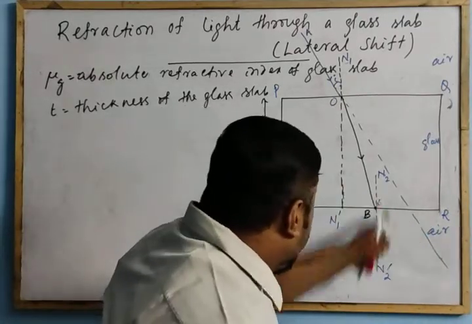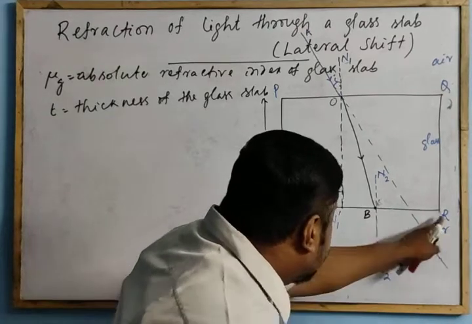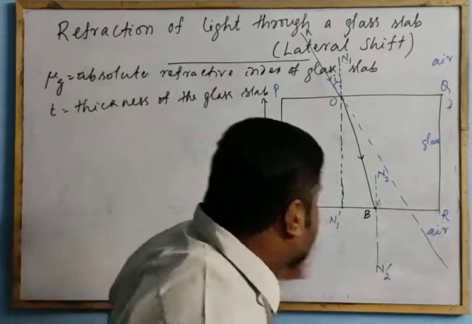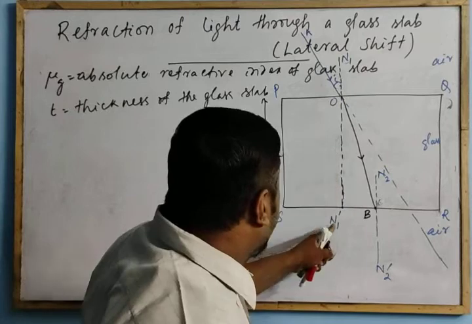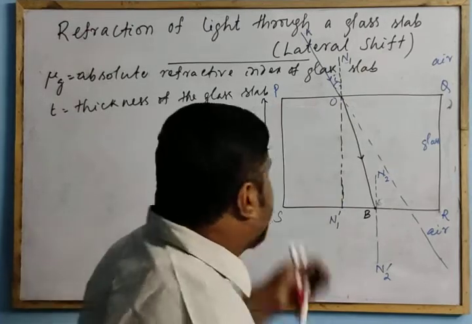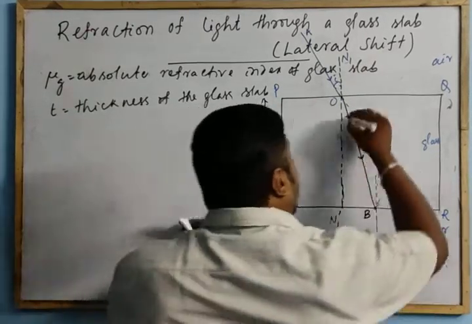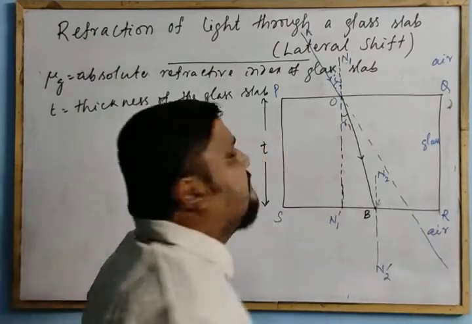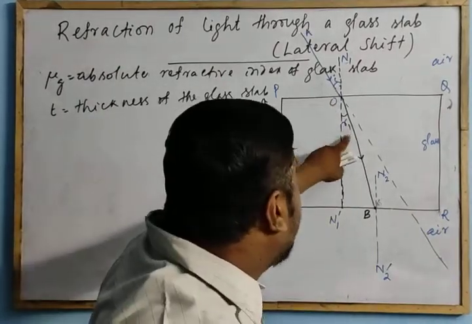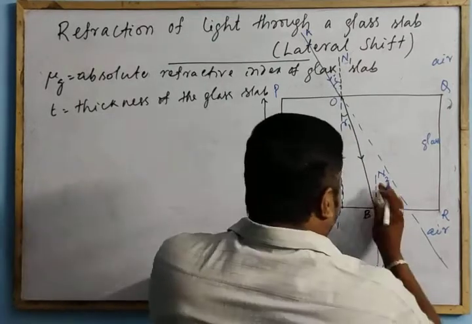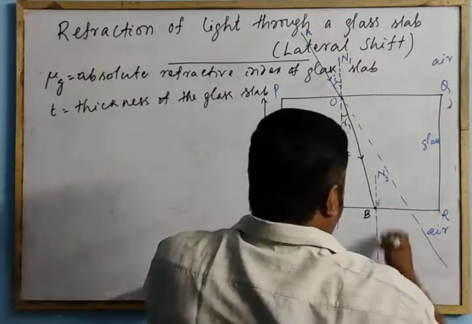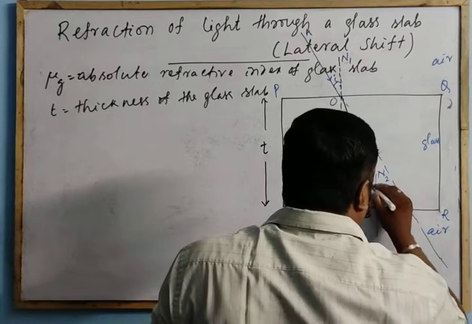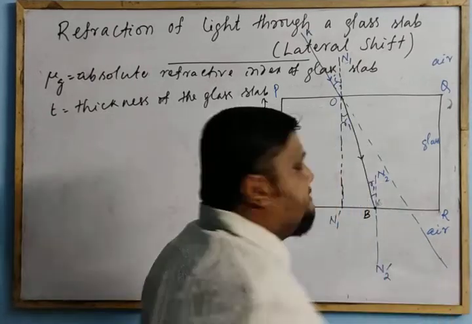So N2 B N2 dash is a normal to the face SR, and N1 O N1 dash is a normal to the face PQ. If this is the angle of refraction, let this be r1. The incident angle is i, and the refracted angle is r1. These two normals are parallel, so this angle should also be equal to r1.